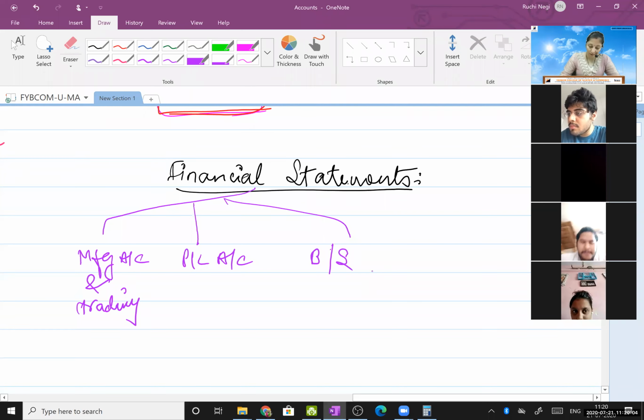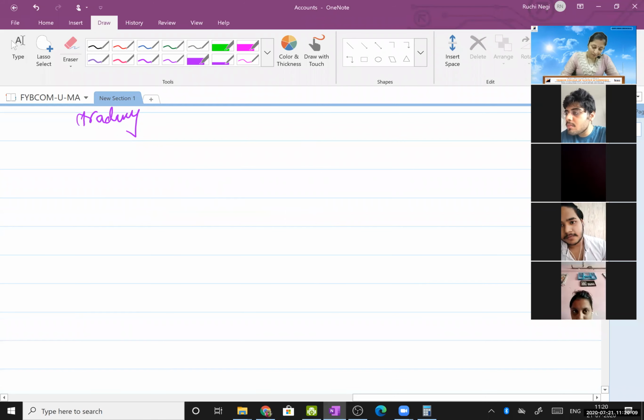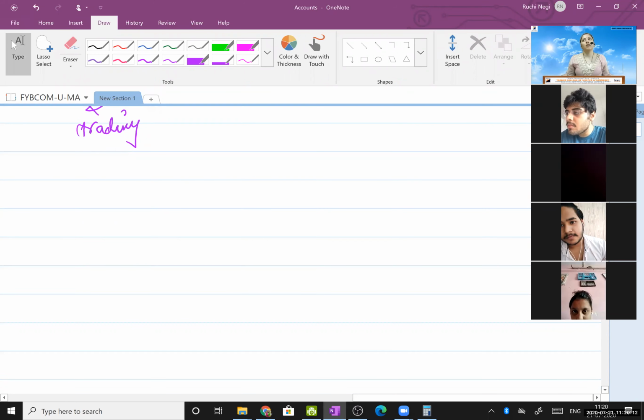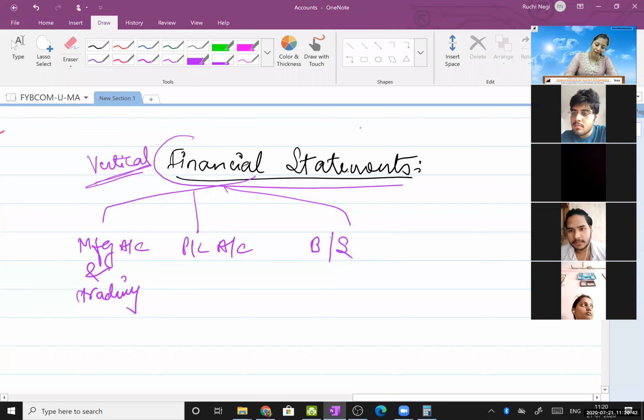Okay, balance sheet, right? Now, around 10 years back, we used to follow, in India, no, it's not a working note, Prateek. I am just explaining you why vertical financial statements. How did it come in India? Okay. So our chapter name is what? Vertical financial statements. So first I'm telling you what are financial statements.